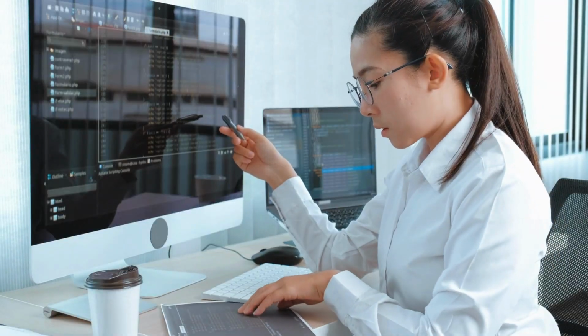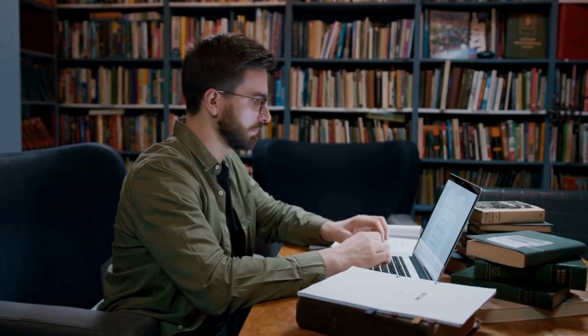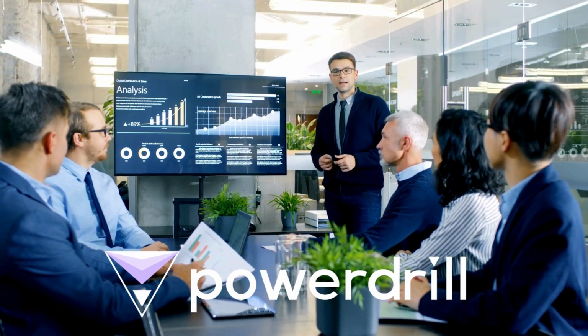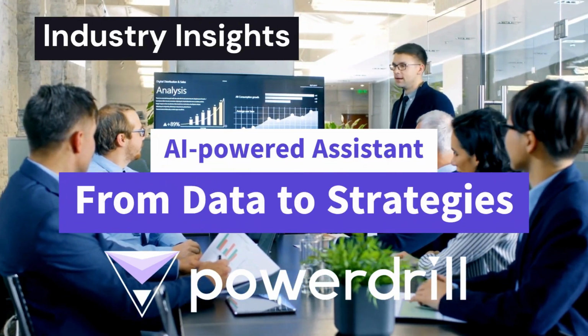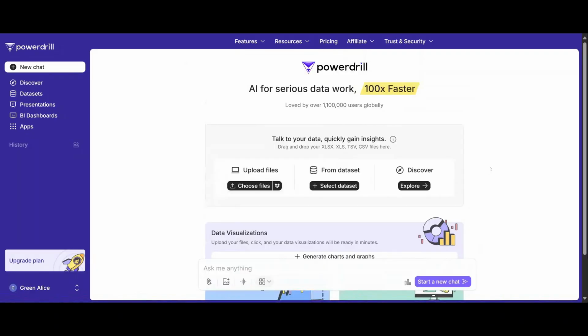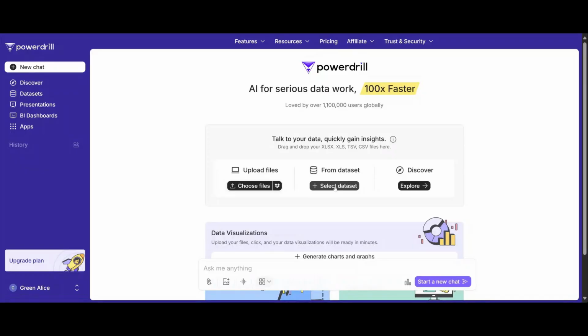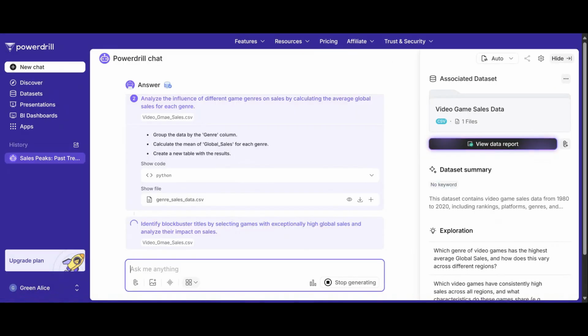If you are concerned about the development of a certain industry, whether you are an industry analyst, consultant, or decision maker, Powerdrill will become your AI data analysis assistant. With Powerdrill, importing your data is quite easy. Whether you are tracking industry trends or sales characteristics, transforming data into insights is just a click away.